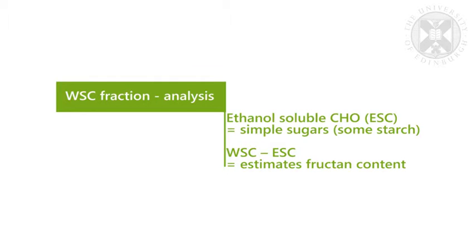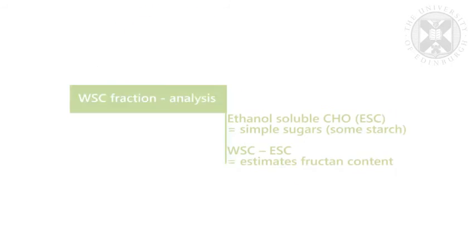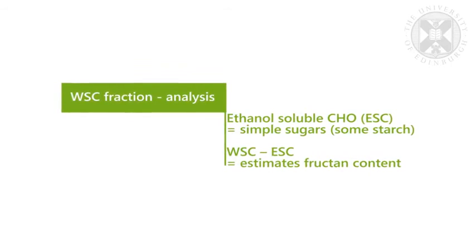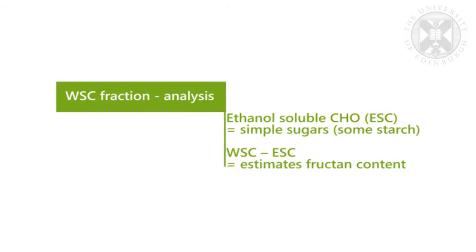This gives us a measure of the simple sugars present in the plant, though it can sometimes contain a little bit of starch, so we need to be aware of that. But it allows us to estimate how much of the water-soluble carbohydrate fraction is likely to be digested in the small intestine. And if we subtract the ESC value from the WSC value, this gives us an estimate of the fructan content, which allows us to estimate how much is likely to enter the hindgut.